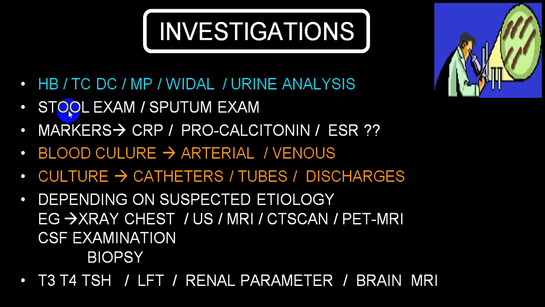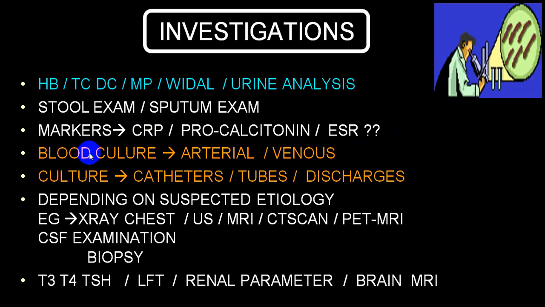GI tract involvement, stool examination. We call them acute phase reactant markers: CRP, procalcitonin, ESR, and ferritin. Routinely not being done, but nowadays in COVID, these are the common biomarkers, acute phase reactants, commonly being done.